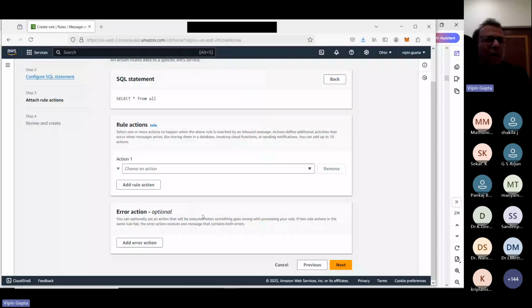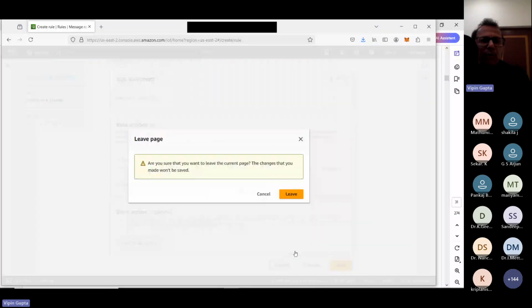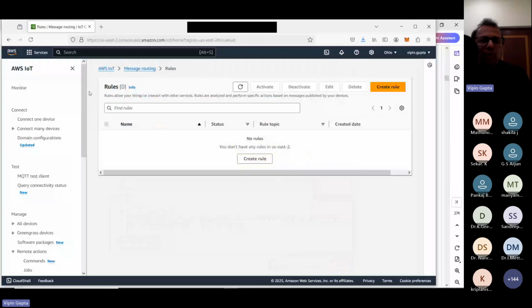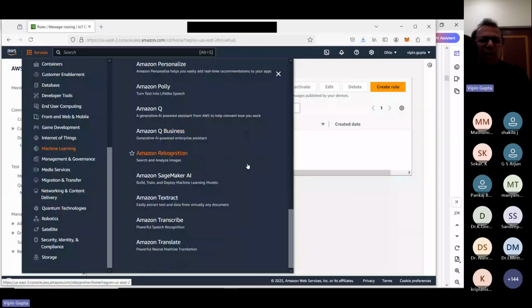So now let me move to one service. I'm moving into machine learning. I'm going to click on services. A lot of services are there. I'm just going to click on this one service.